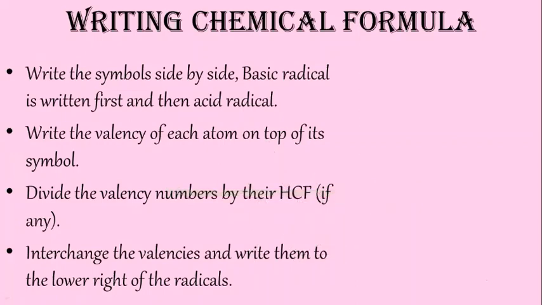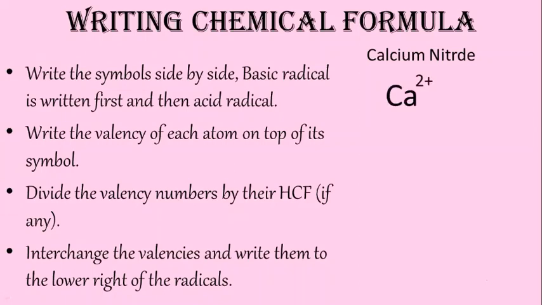So write the symbol side by side. Let us take one example. The example we are going to write is calcium nitride. Now there are two radicals, one is calcium radical, one is nitride radical. So what we have to do, we have to write the symbol side by side and the valency of each atom on top of its symbol. I am going to write that one.